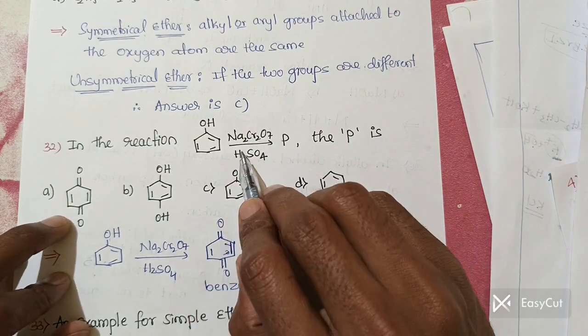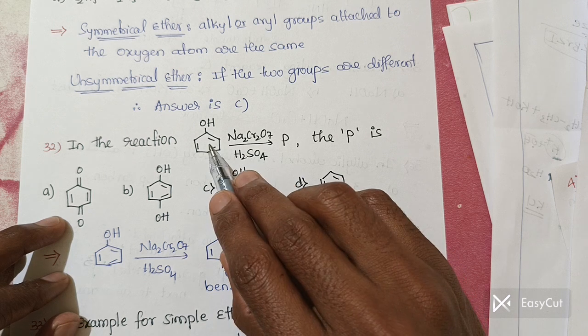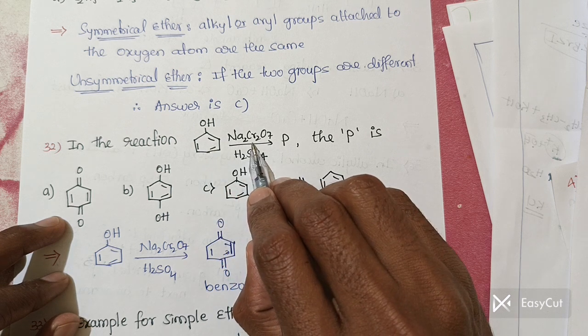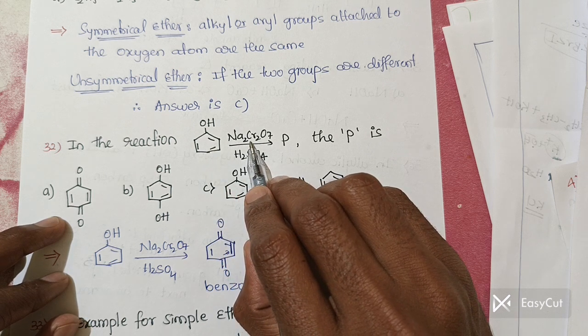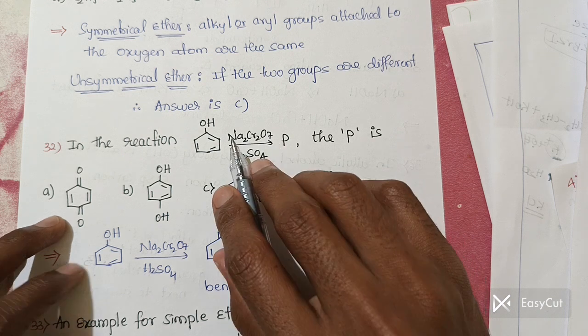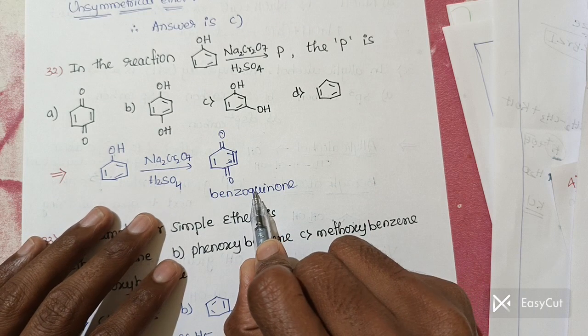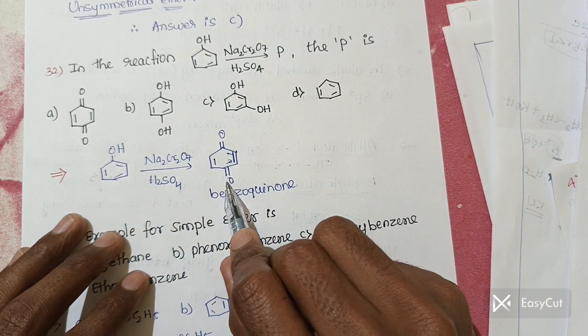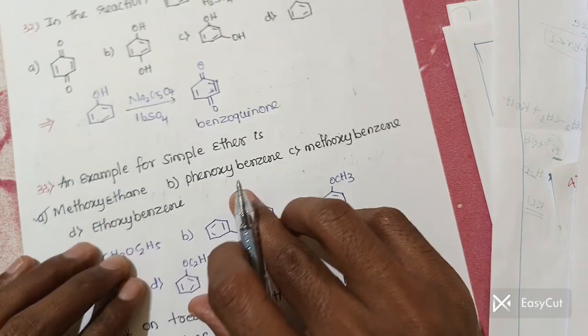In this reaction, what is P, they have asked. It is an oxidation reaction, right? Phenol, whenever it undergoes oxidation in presence of sodium dichromate, in presence of H2SO4, there is a formation of benzoquinone. You should remember this is an oxidation reaction.